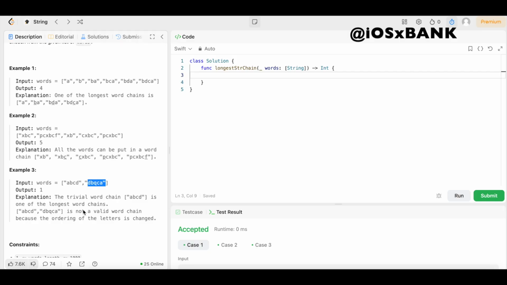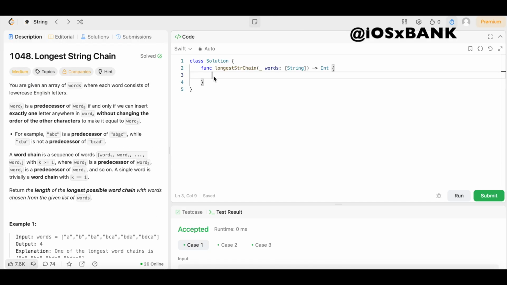So now that we understand the question, y'all, let's get into the fun part, the actual solution. Solution is not that difficult at all, so let's get started. Now, the first thing we're going to do, we're going to create a dictionary to store the longest chain ending with a given word. So for that, we'll declare a variable. We'll call it dp. We'll say colon, open up the square brackets. It's going to be a dictionary with a string colon integer. Then we're going to come outside of that and say equals a blank dictionary, just to initialize it to start.